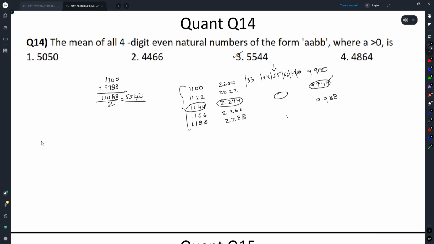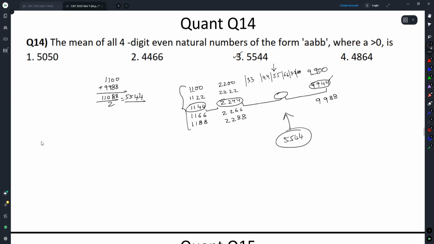9 terms, middle term. These numbers are in AP. So this 11 and 99, this middle term will be the answer. If positionally you can see the APGP, this will be the answer. Otherwise, of course, there is maths for this.